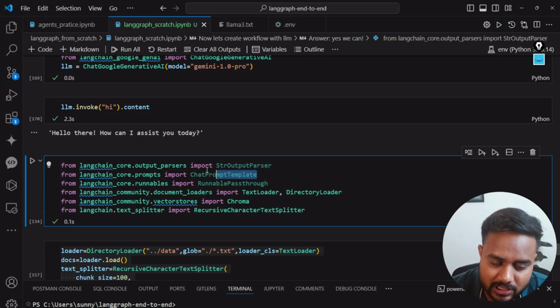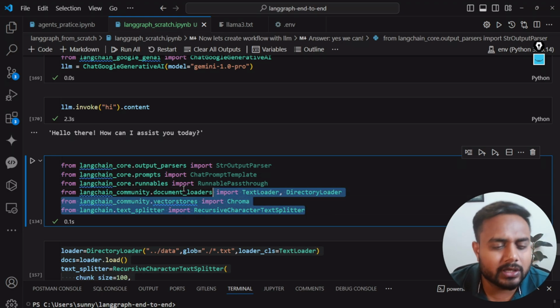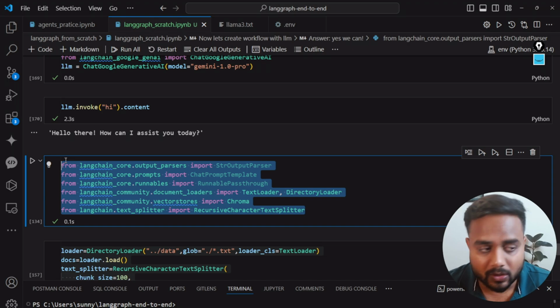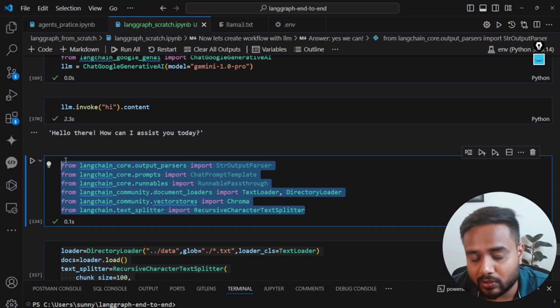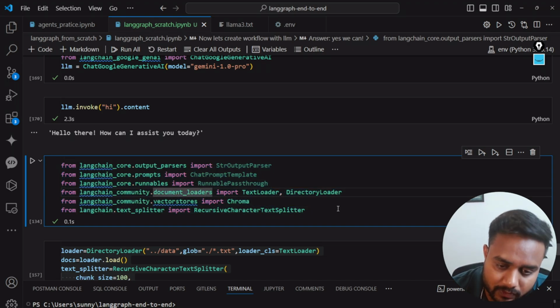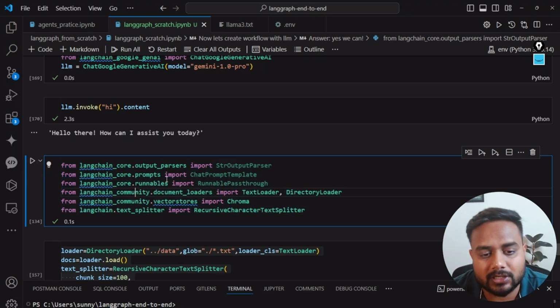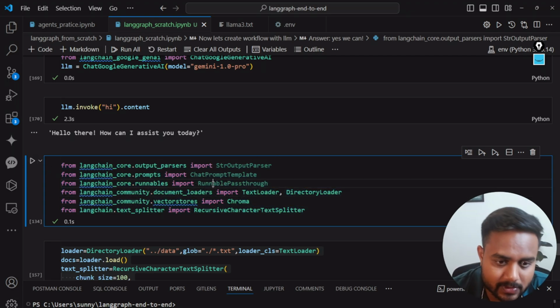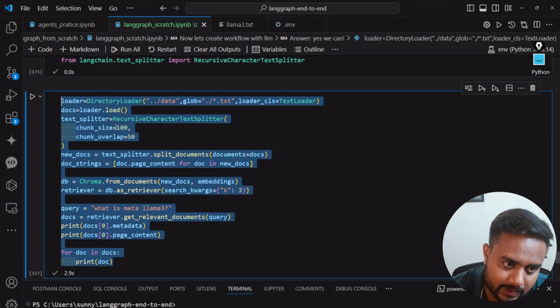Output parser, chat prompt template, runnable passthrough, text loader, directory loader, Chroma, recursive character text splitter. All these import statements are basically for the RAG. Here I'm going to implement the RAG architecture, so for that all these import statements are required. Okay, now let me execute it and see what I'm doing.